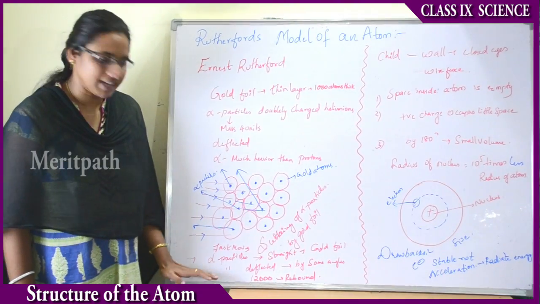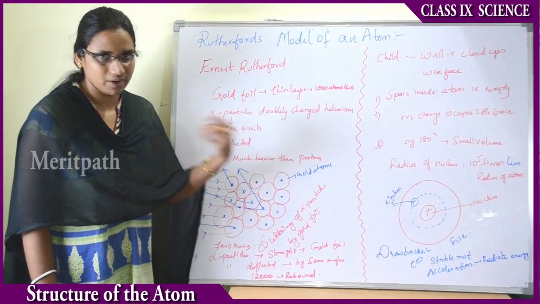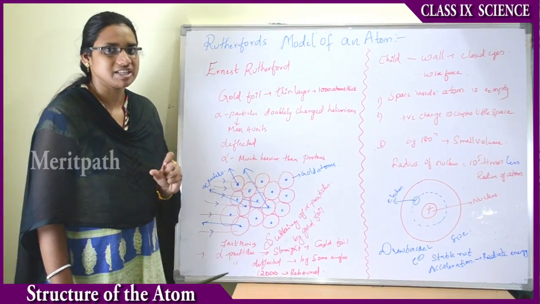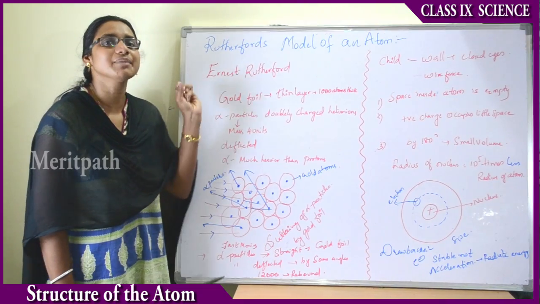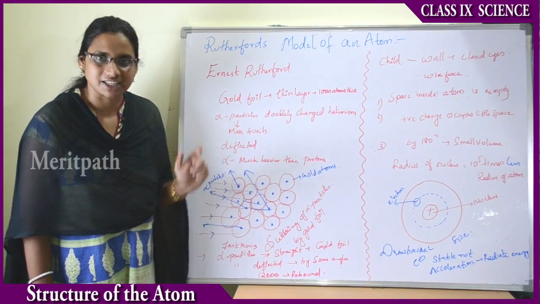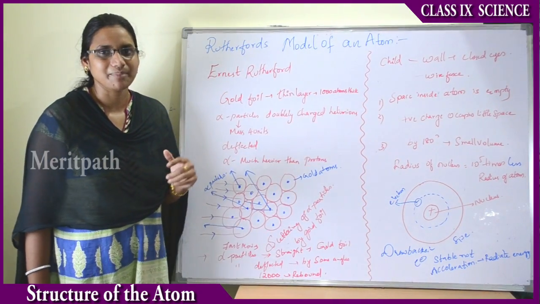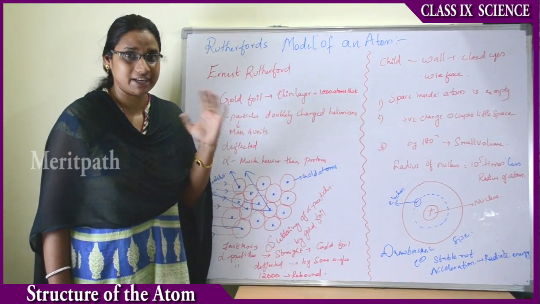And one alpha particle around 12,000 had rebounded, and these are the observations he had done, and by these observations he had made some conclusions towards the structure of an atom. But let us take one small practical example in order to get a detailed understanding about this activity.